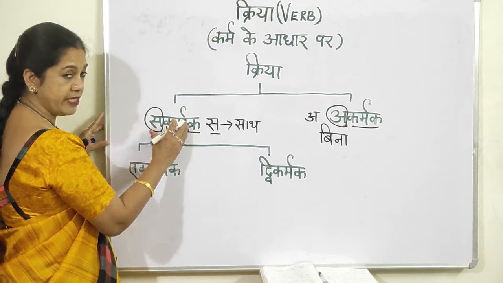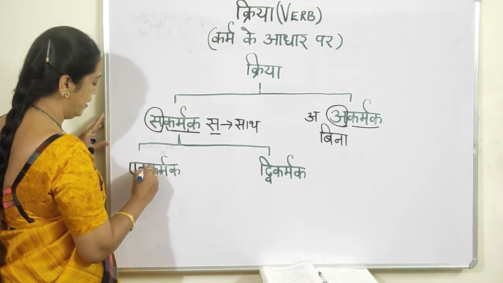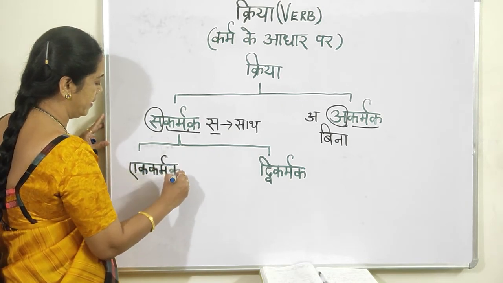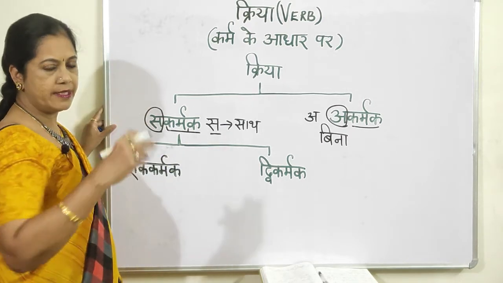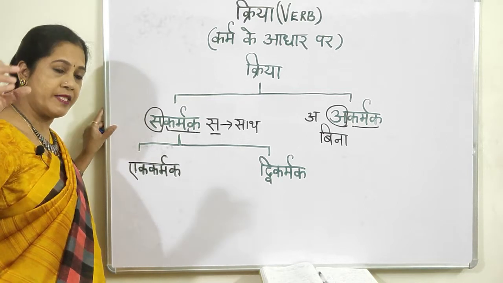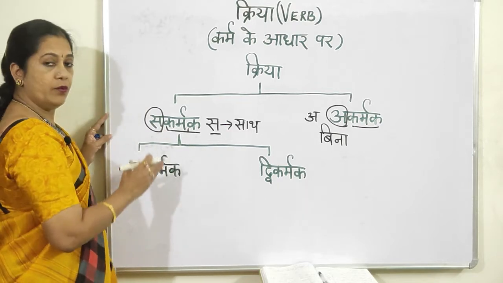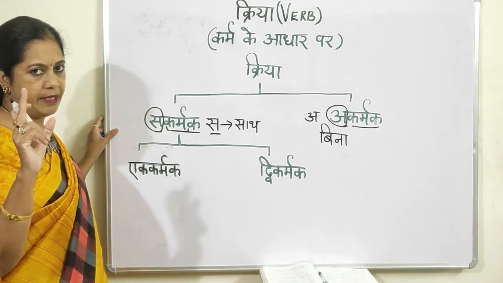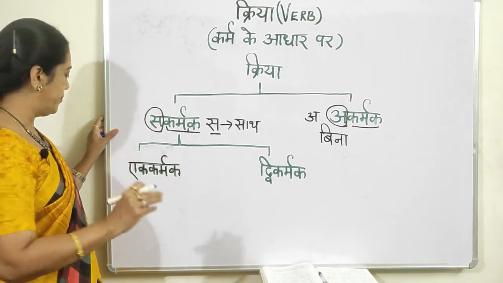Now under this transitive you have two types. So this is ek karmak. Okay, I am giving you now what it is. It is ek karmak, that is one object. A sentence can have one object, two objects, three objects. It can be depending on the extension of the sentence, depending on how lengthy you are making the sentence. Now here only one object is there, means it would be ek karmak. एक ही कर्म होता है उसमें, तो इसलिए एक कर्मक.